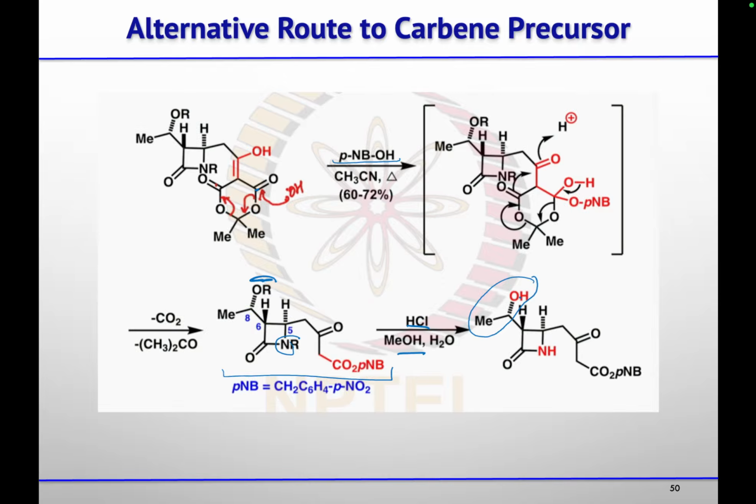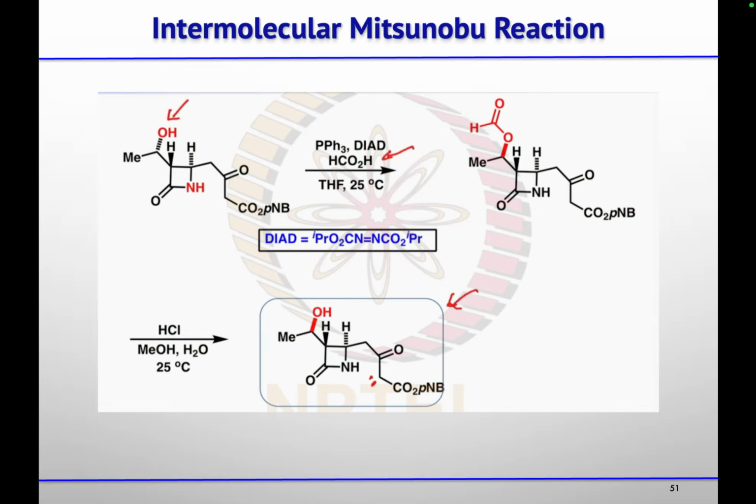So for inverting the stereochemistry, they used Mitsunobu reaction, where we treated this alcohol with PPh3, DEAD, and formic acid. Then you will get the ester with the other stereochemistry. So this is Mitsunobu reaction, where acid and alcohol will give you ester with the opposite stereochemistry. So that's what happened, and they got this ester with the opposite stereochemistry, which they hydrolyzed using HCl in the presence of methanol. So they got this